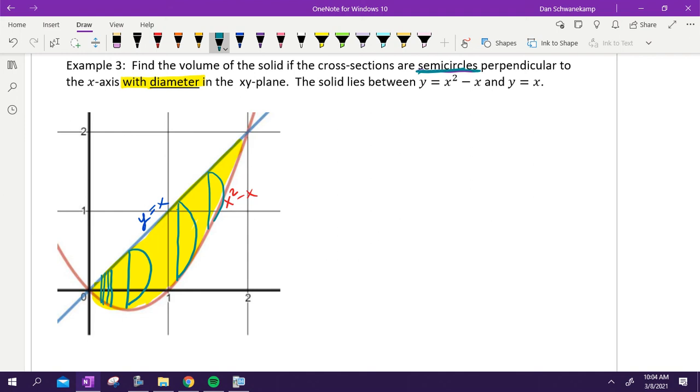See if you can set up the integral. It's a little bit strange. The key to this is one that students miss all the time: they're telling you the diameter. And when you find the area of a shape, normally you use the radius. See if you can do it. Talk with your neighbor. Here we go.